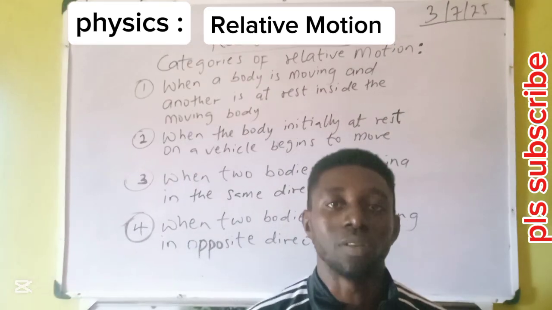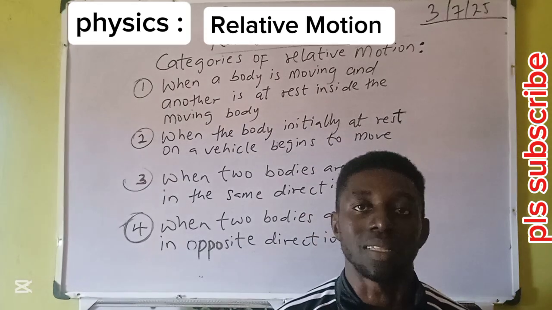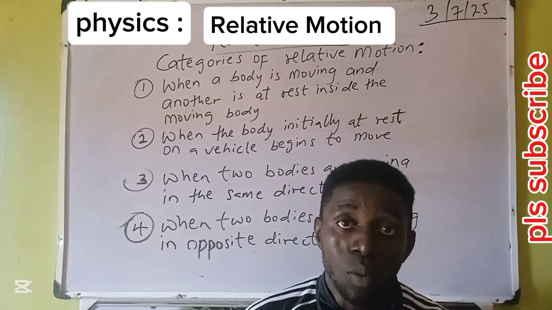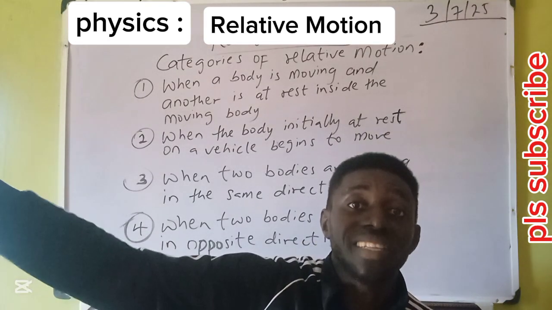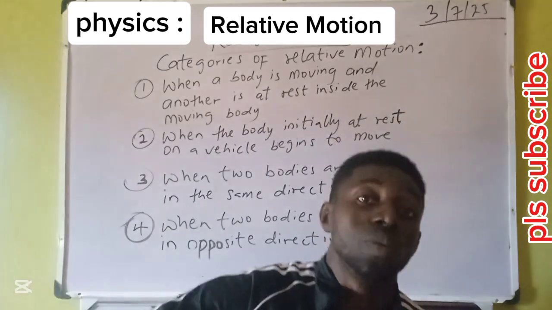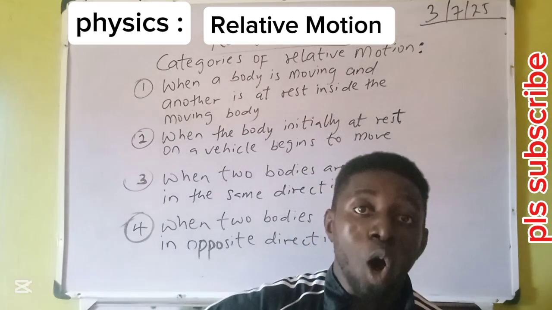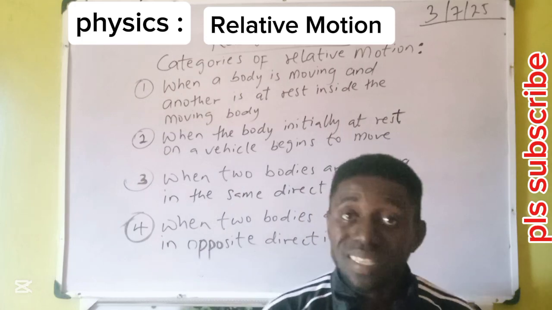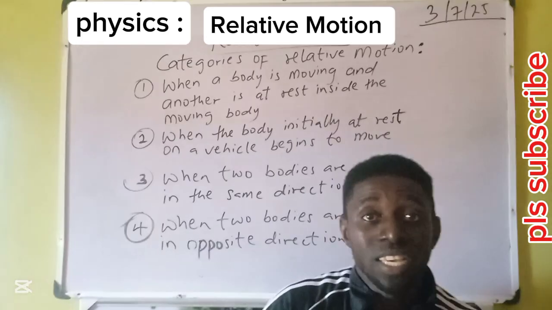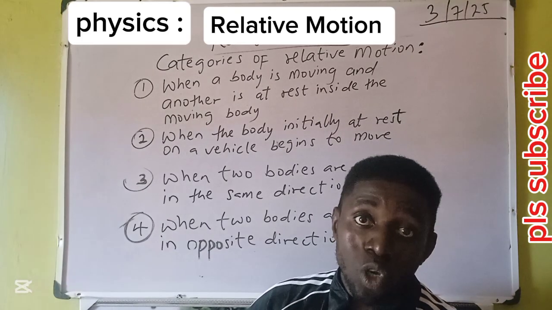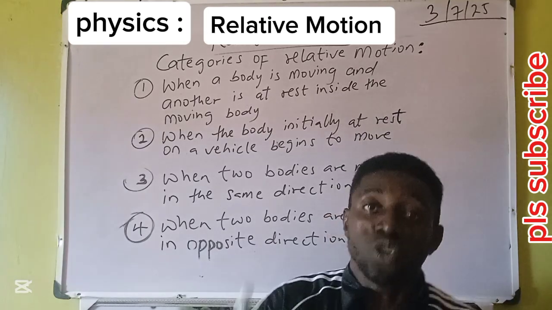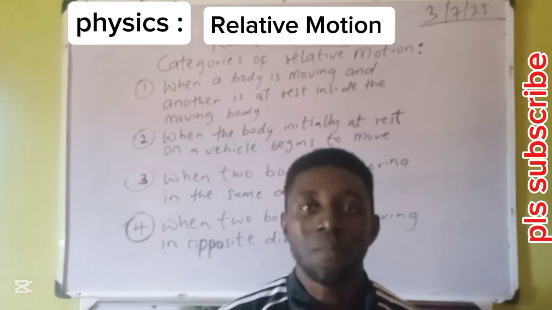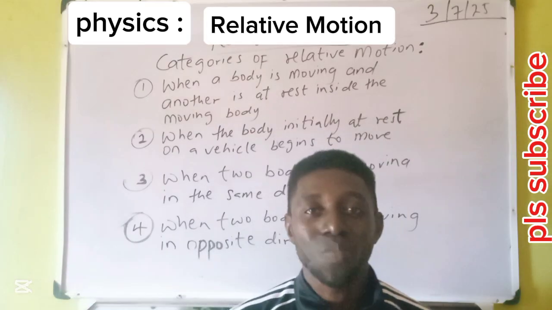Have you noticed such a phenomenon in our natural world, where a passenger moving with a vehicle presumes to be at rest, and the standing trees, electric poles or bushes outside are presumed to be moving, whereas it's the passenger that is moving? The passenger inside the vehicle sees the stationary trees or electric poles as the bodies moving, and the passenger that is actually moving presumes he or she is at rest. This is the idea of relative motion.